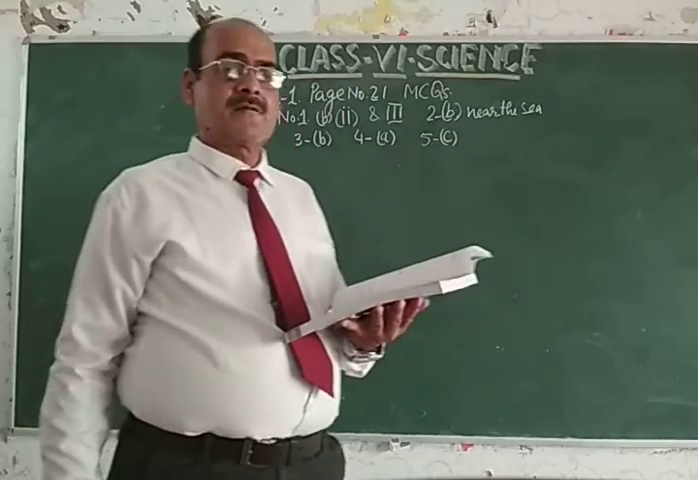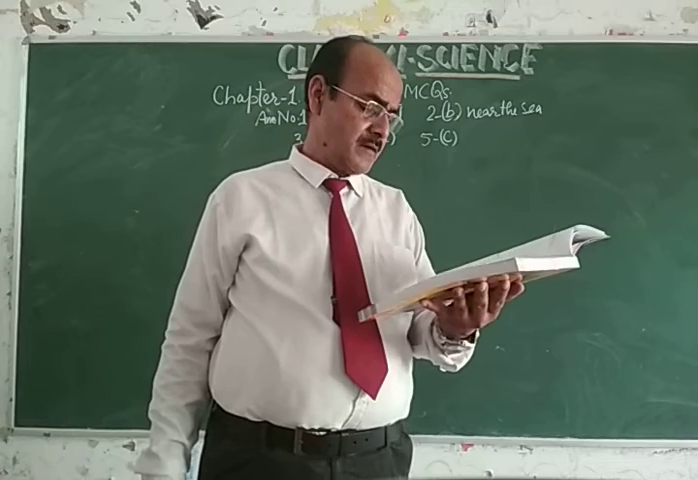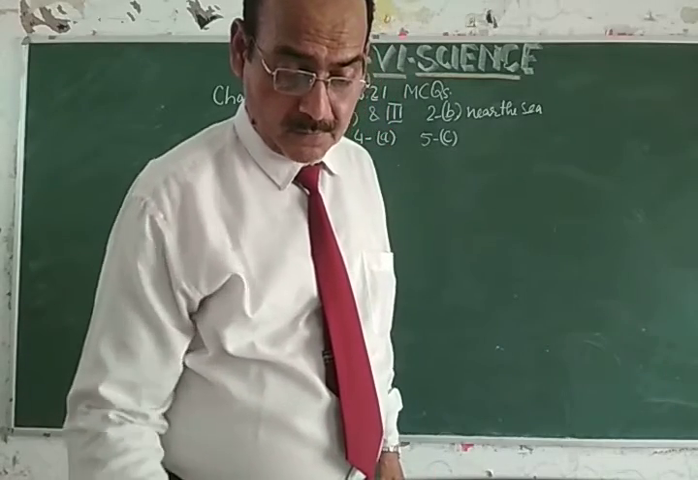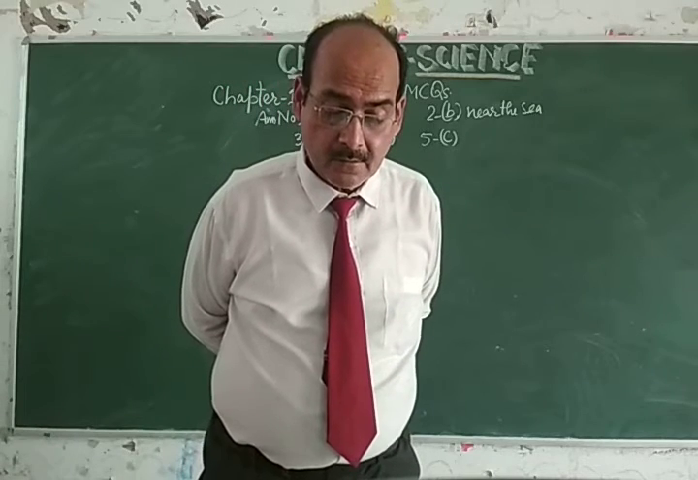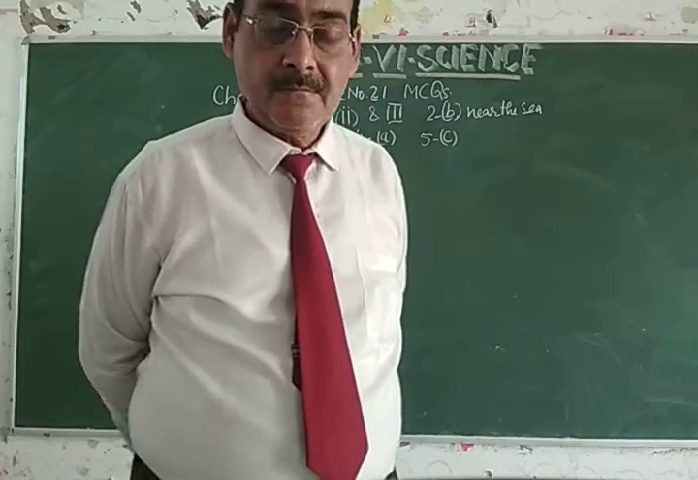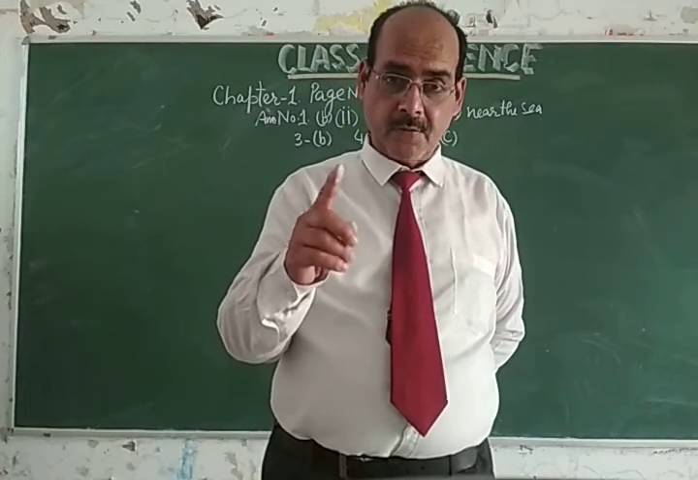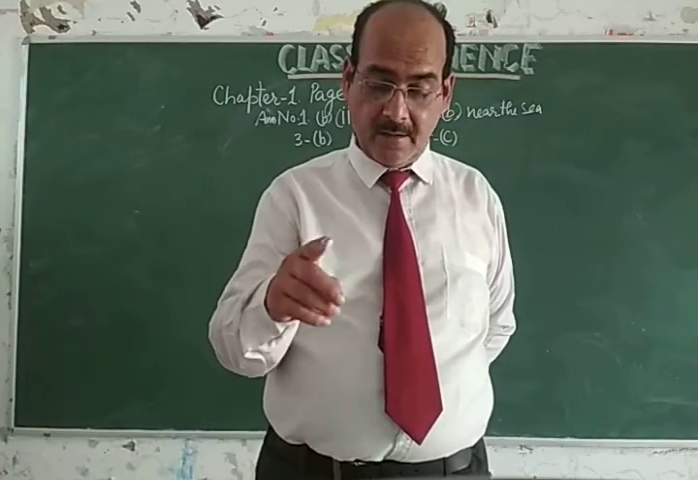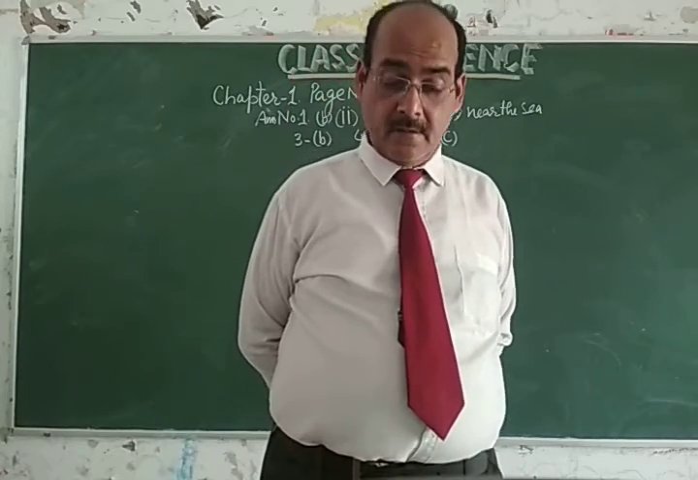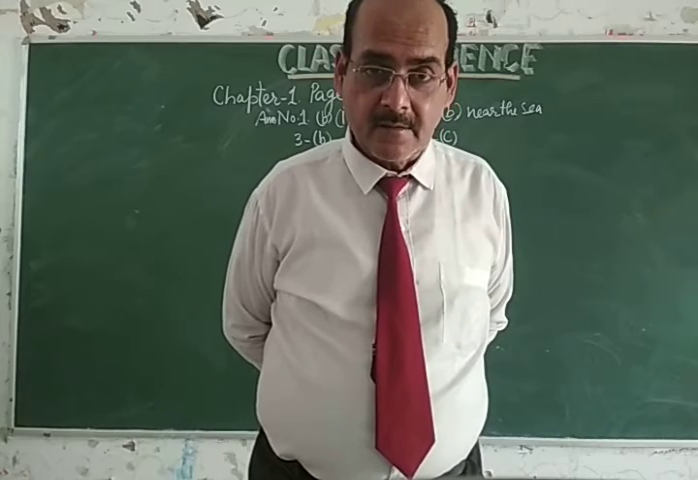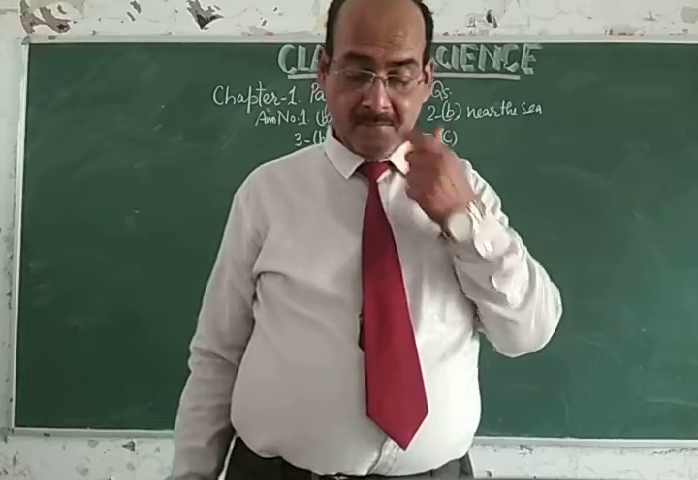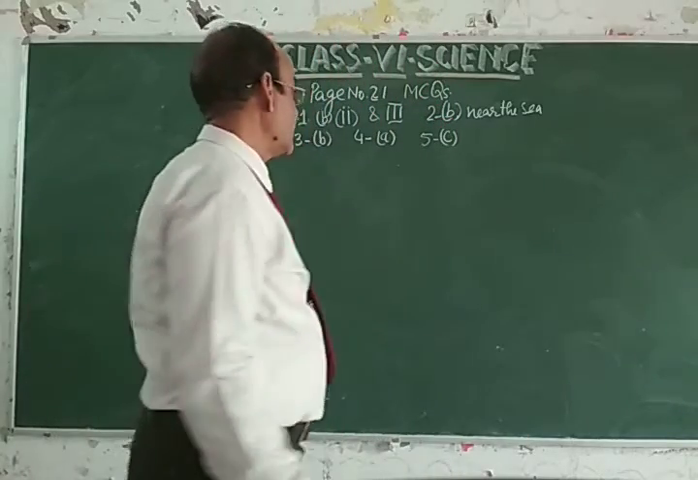Now come to the next question, my dear students. Question number 6. Which of the following living organisms uses sunlight to make food? Options are A, cat, B, frog, C, snake, and D, coconut tree. So my dear students, the coconut tree is a plant which is able to make its own food by using sunlight. So the answer will be D. 6D.